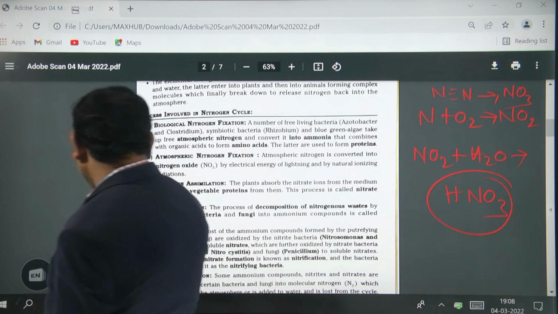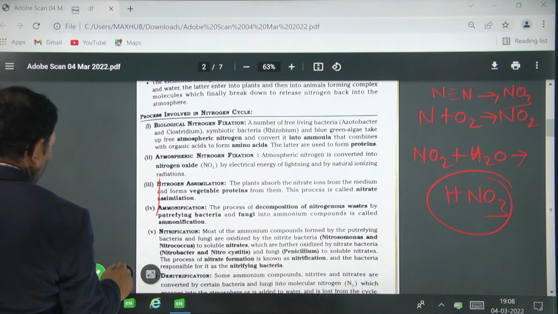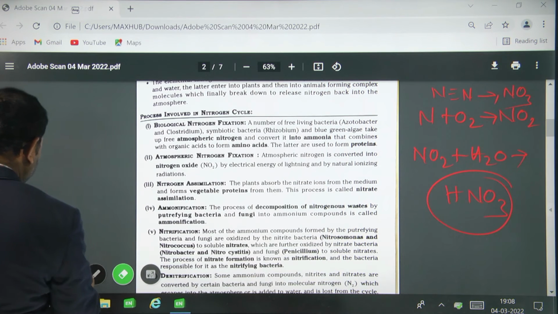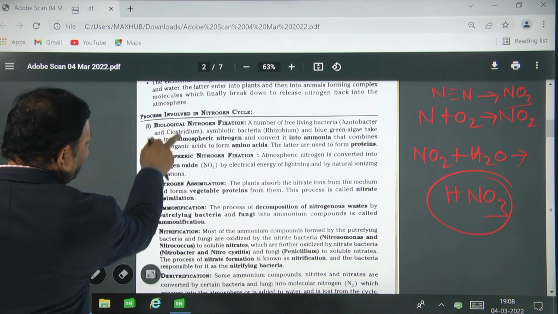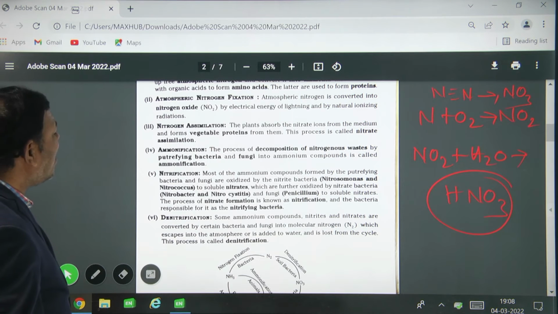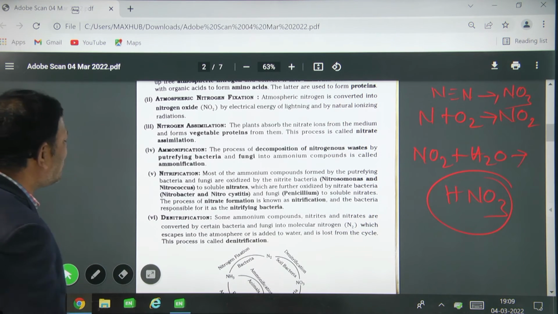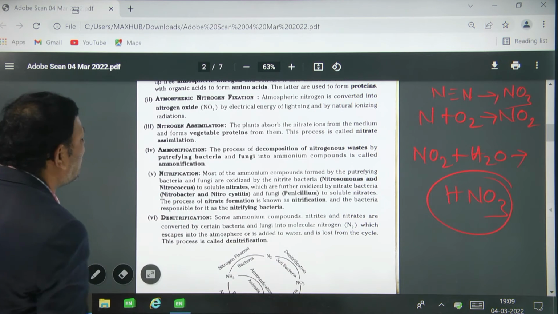Next, nitrification. Nitrification means most of the ammonium compounds formed by the putrefying bacteria and fungi are oxidized by the nitrite bacteria, Nitrosomonas and Nitrococcus.